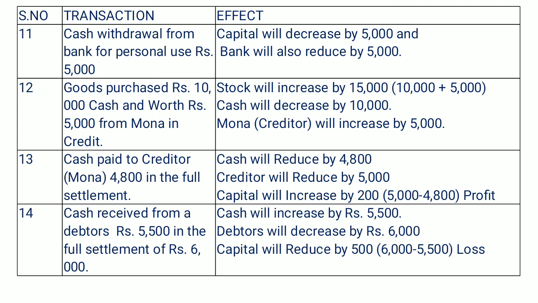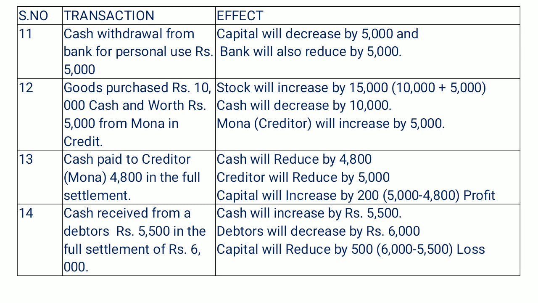Okay, the next we have cash paid to creditors 4,800 in full settlement. So we have to exactly pay 5,000 to the creditors, but in full settlement we are paying just 4,800. It means we are getting a discount of rupees 200. So first, cash paid to creditors: we have paid cash, so cash is going to reduce by 4,800.